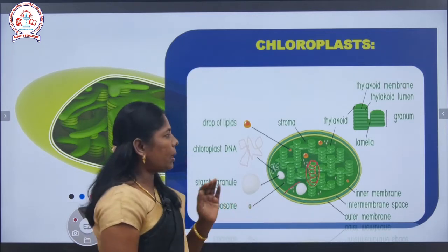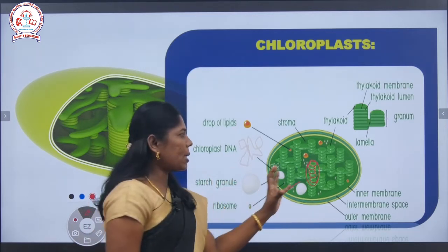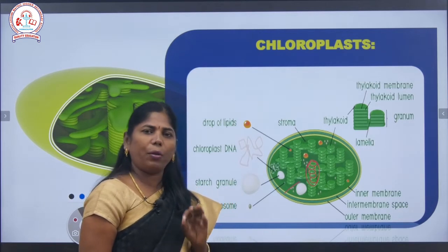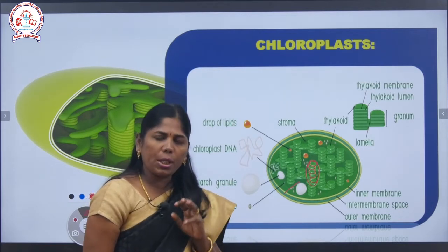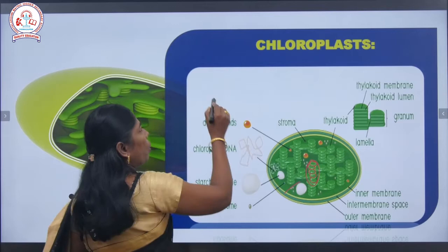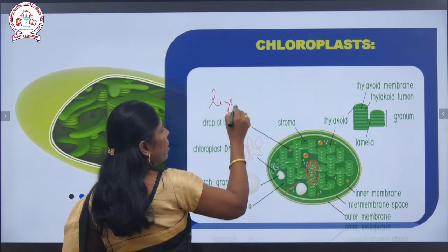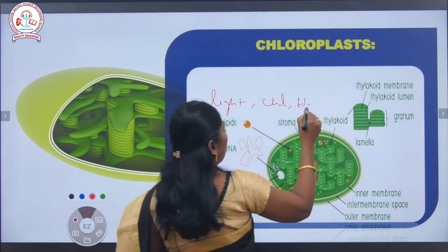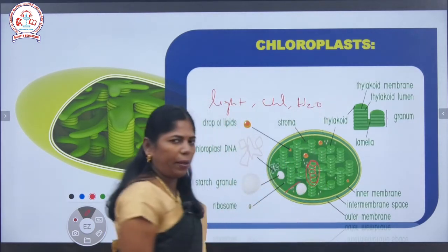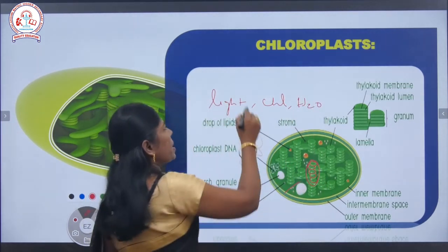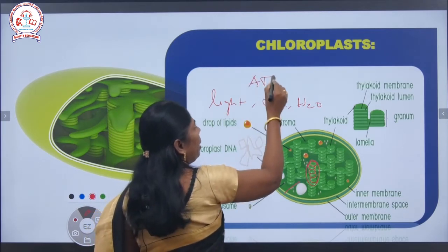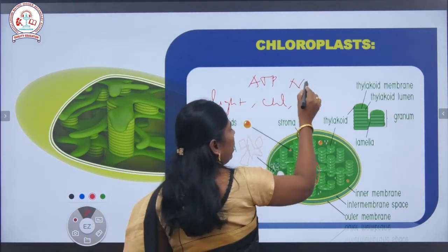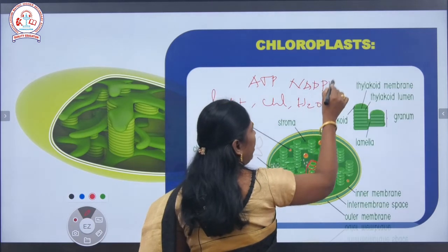So what is the process of the light reaction, if you look, in the light reactions light energy is involved and another one is chlorophyll. So light, chlorophyll and water molecule are involved in the process in the light reactions. As a result, ATP and NADPH2 are produced. The result we get is ATP and NADPH2.